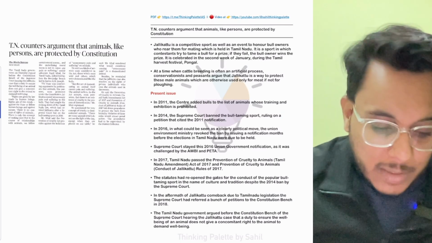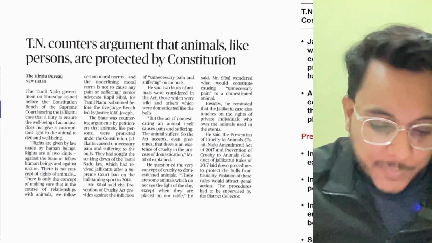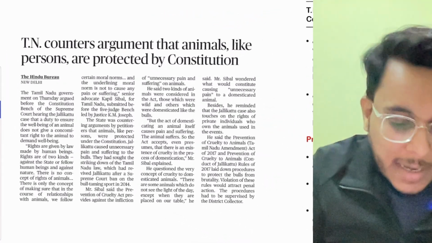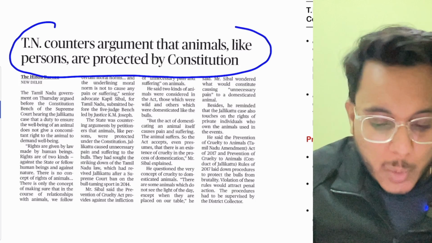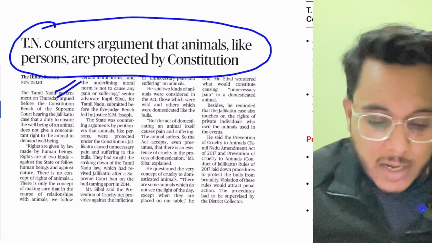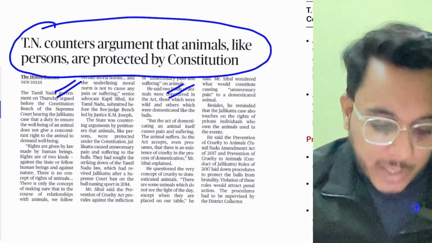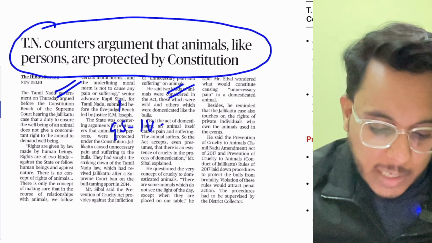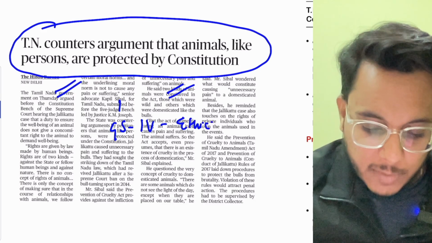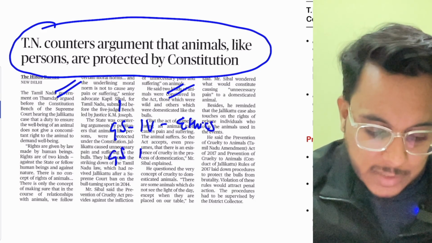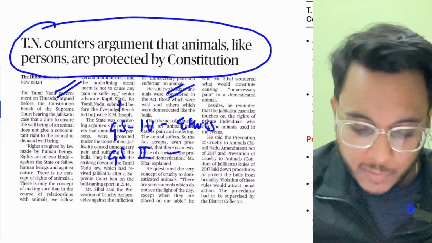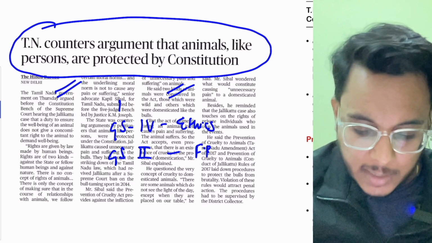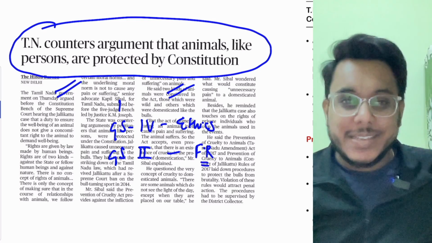So the first article that we have taken up, first of all let's read the heading. Article reads, Tamil Nadu counters argument that animal-like persons are protected by the constitution. Now this particular article we will see with respect to GS paper number 4 ethics, as well as GS paper number 2, scope of fundamental rights. Okay, now see this particular thing.